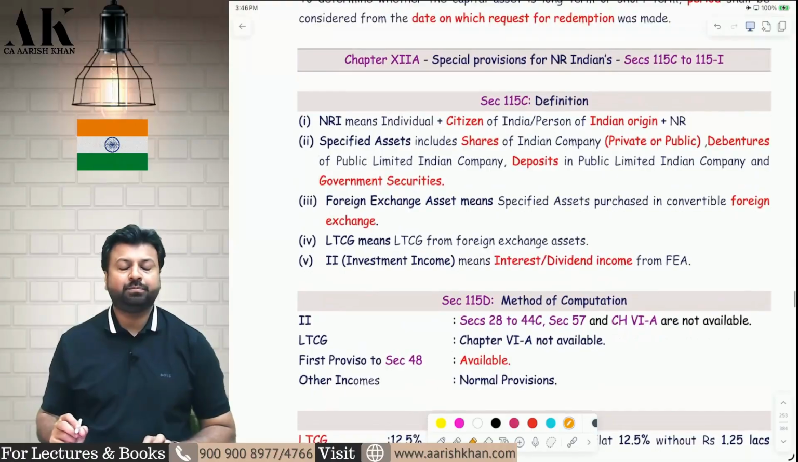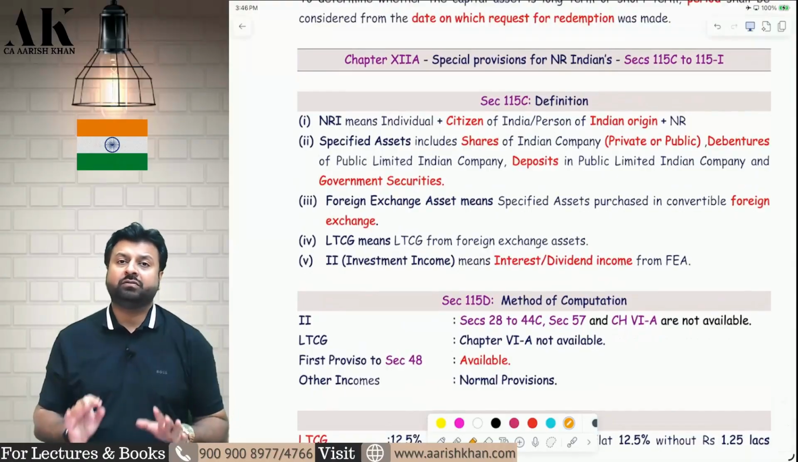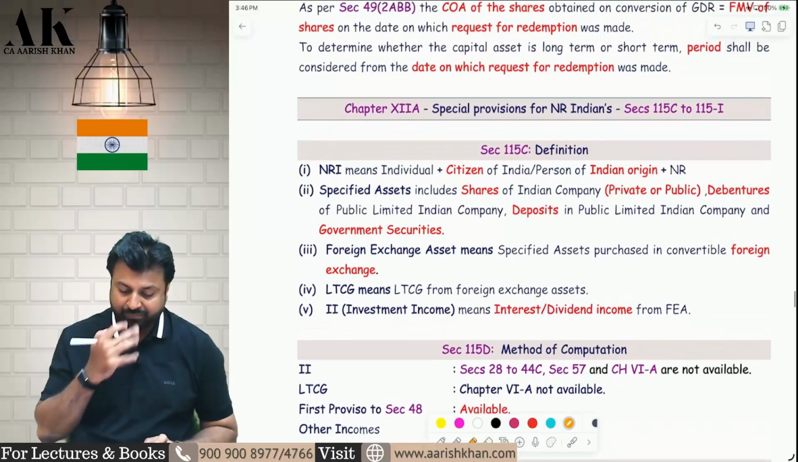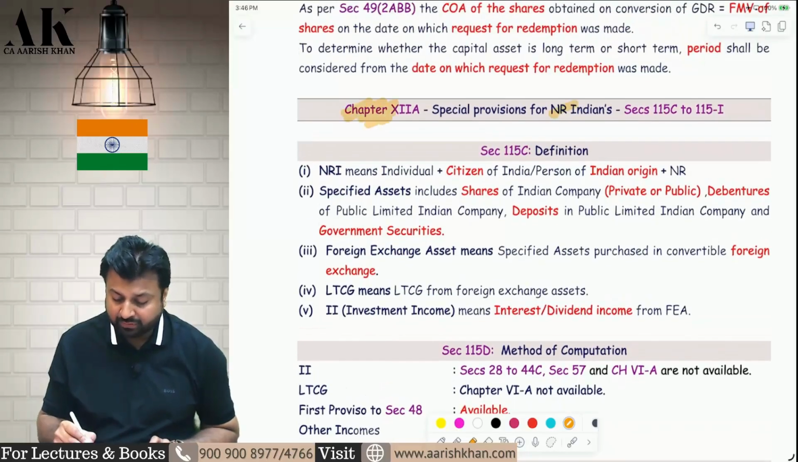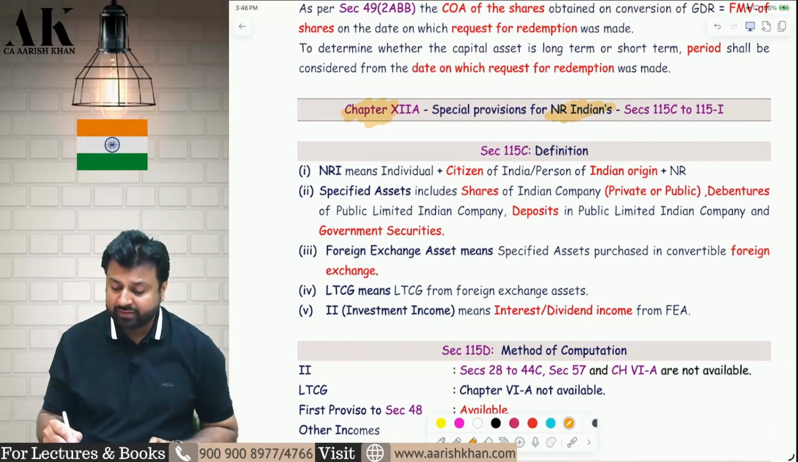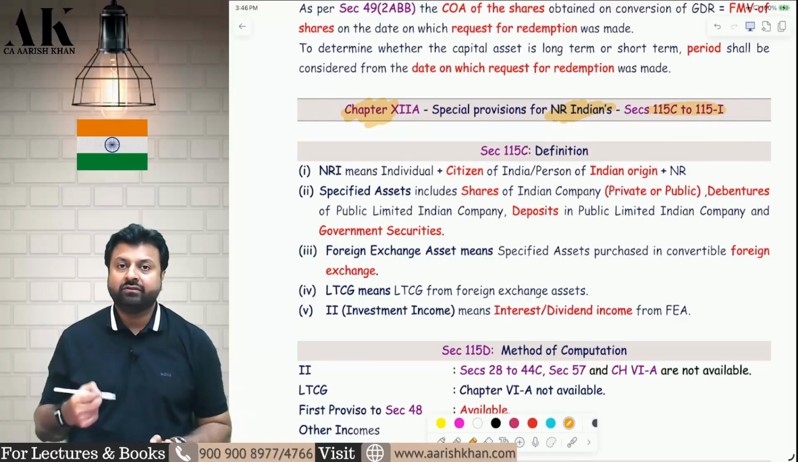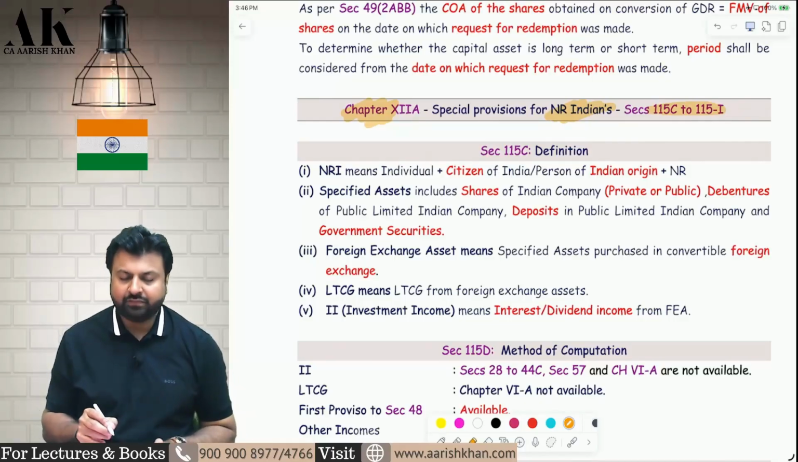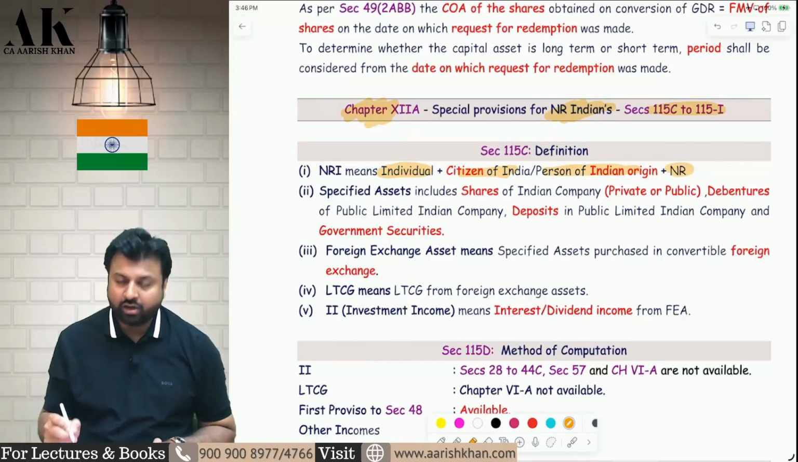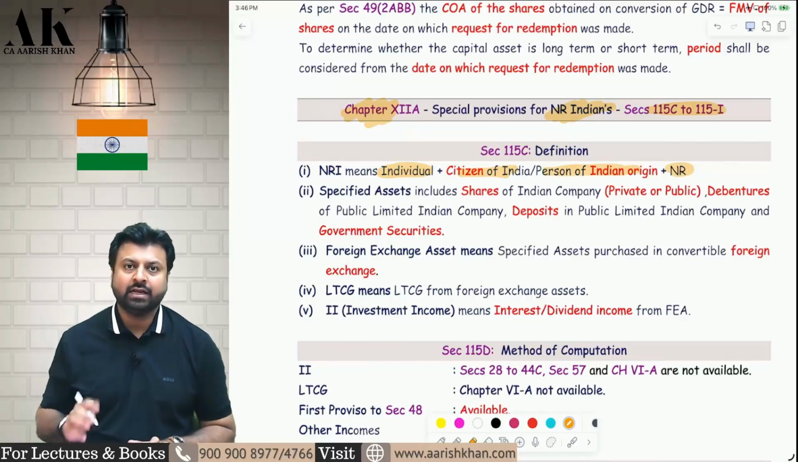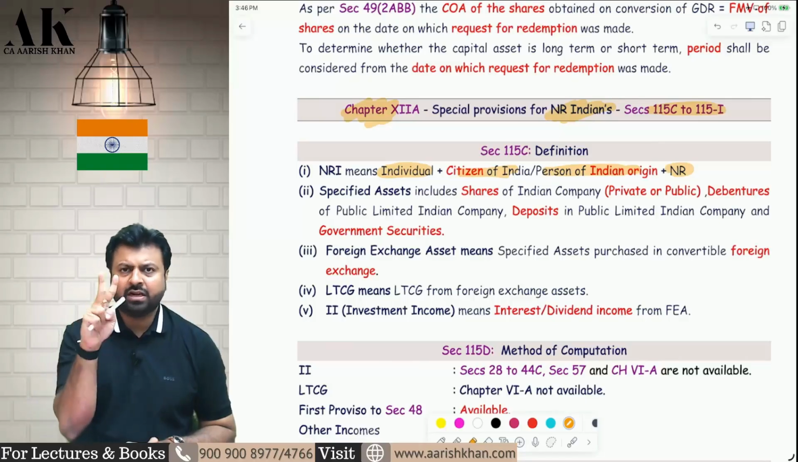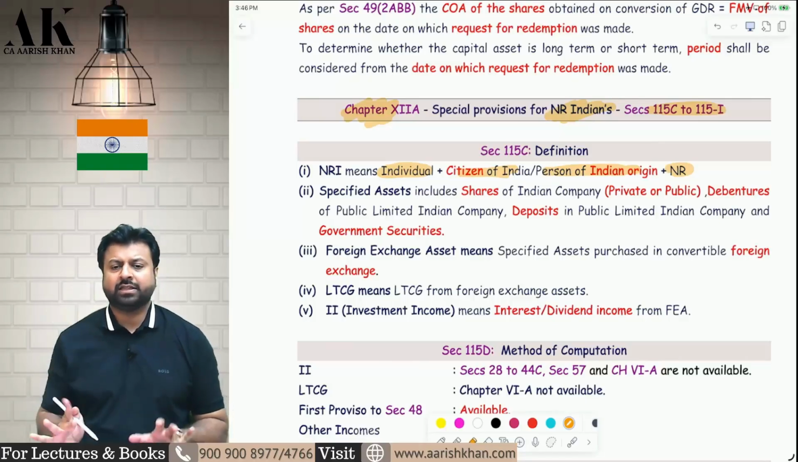Let's move on to the next part, which is one of the most important provisions of this chapter, that is the provisions of Chapter 12A, special provisions for non-resident Indians, which is given under section 115C to 115I. First of all, you need to understand certain definitions which are given in 115C. First of all, who is an NRI? An NRI is an individual who is a citizen of India or a person of Indian origin, either of them, and who is a non-resident as per section 6 of the Income Tax Act. So you need to be a human being, an individual, a citizen of India or person of Indian origin, and you should be non-resident as per the income tax law.